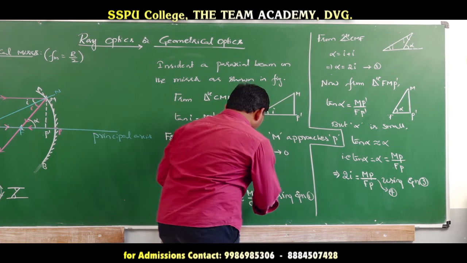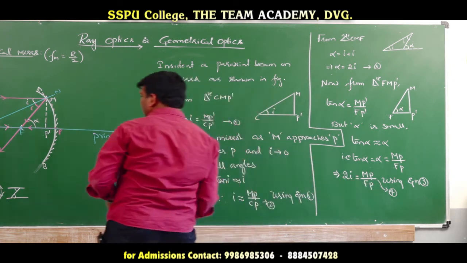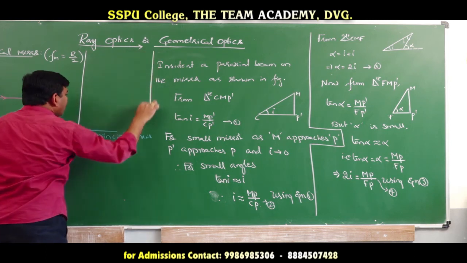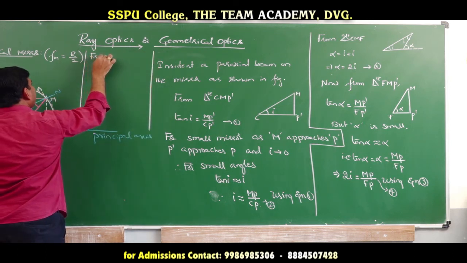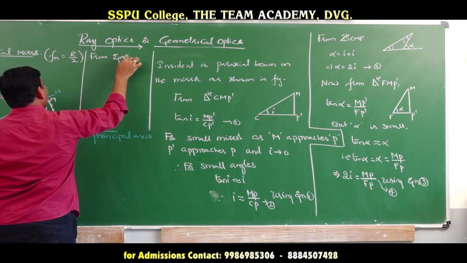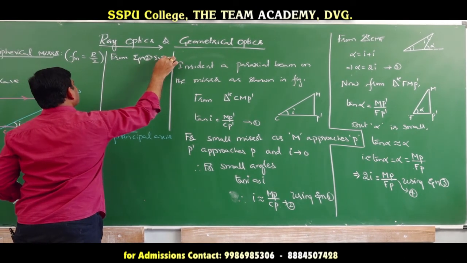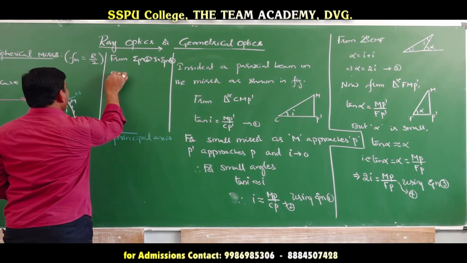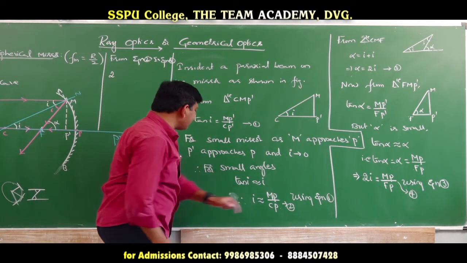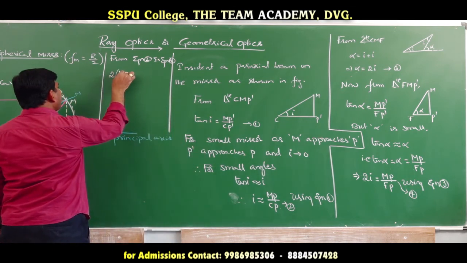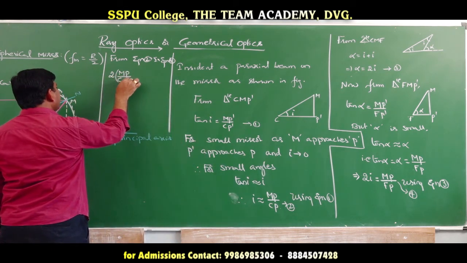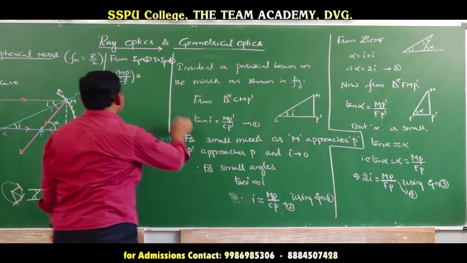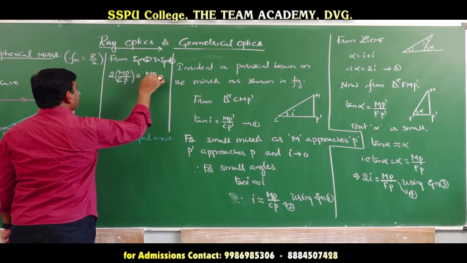Now, from equation 2 and equation 4, what can I say? 2 into I means what here? MP by CP. MP by CP is equal to MP divided by FP.